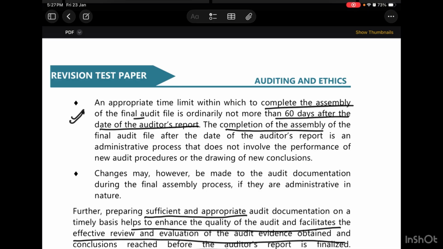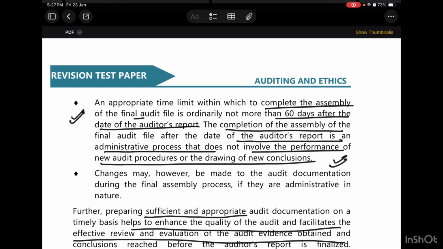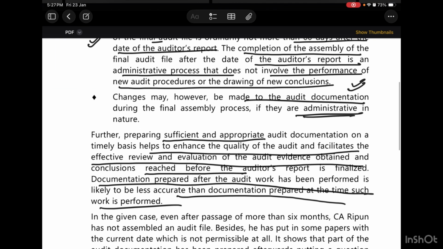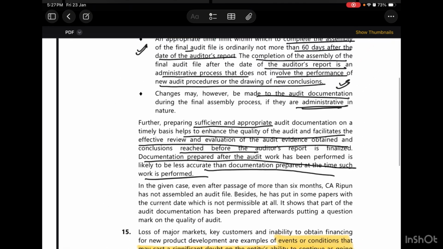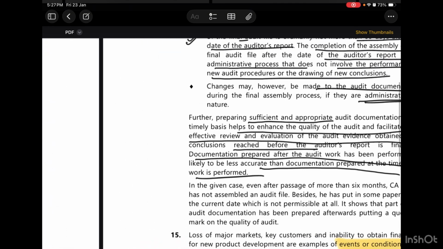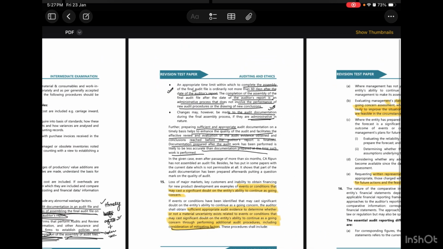Now, the completion of assembly of the audit file after the date of the auditor's report is an administrative process, and it does not involve the performance of any new audit procedures or the drawing of any new conclusions. Changes, however, may be made to the audit documentation which are administrative in nature only. Then after that, we are also given the importance of timely preparation of audit documentation. Why are we giving this here?